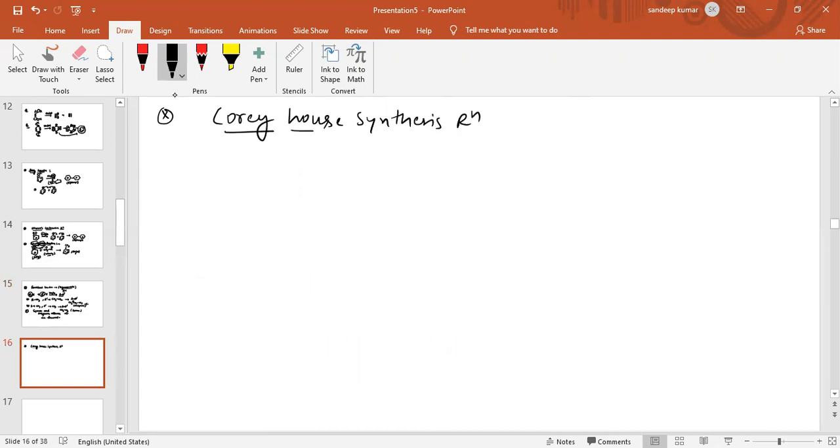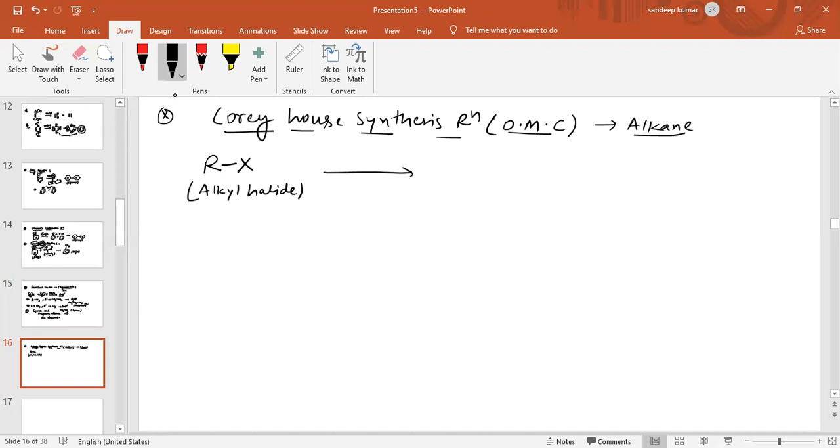See, this is also a reaction of organometallic compounds, and it is also used for the preparation of alkane. Again, the reactant we use for Corey-House reaction is alkyl halide.